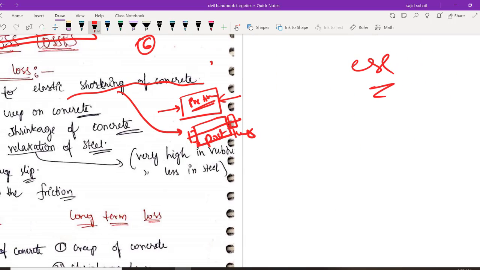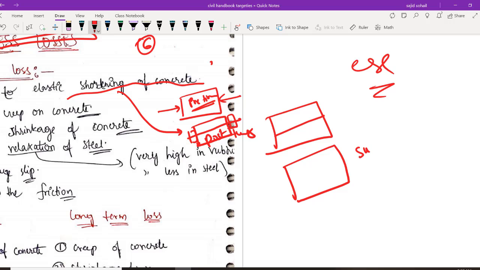See, whatever we have seen so far, we had a wire going at constant eccentricity, that's it, right? But if you have multiple wires, if you are pre-stressing in layers, if we are doing successive pre-stressing, so first you are pre-stressing at this level and then you are further pre-stressing by adding one more wire and then you are further pre-stressing by adding one more wire. This is called successive pre-stressing. So in this case, even in the case of post-tensioning, you will be having this elastic shortening.